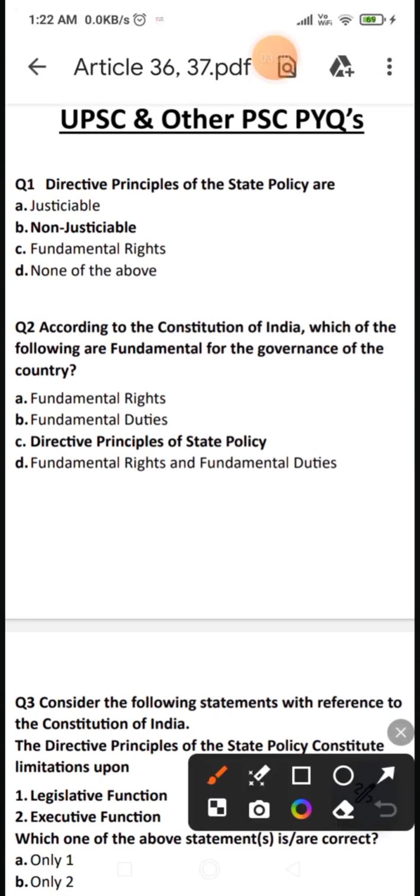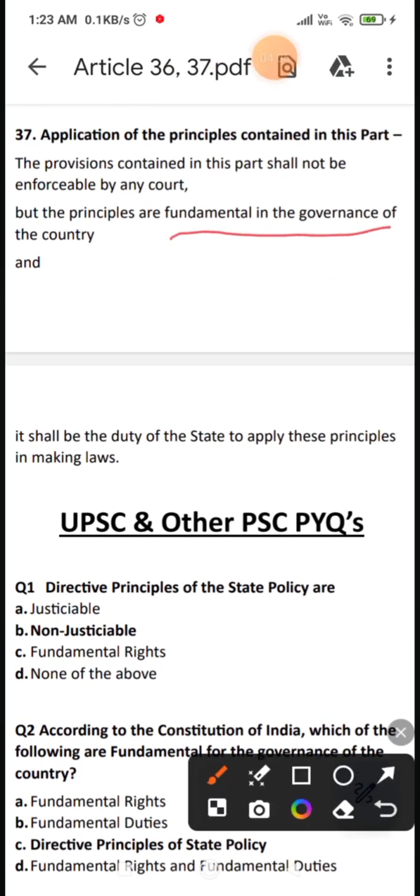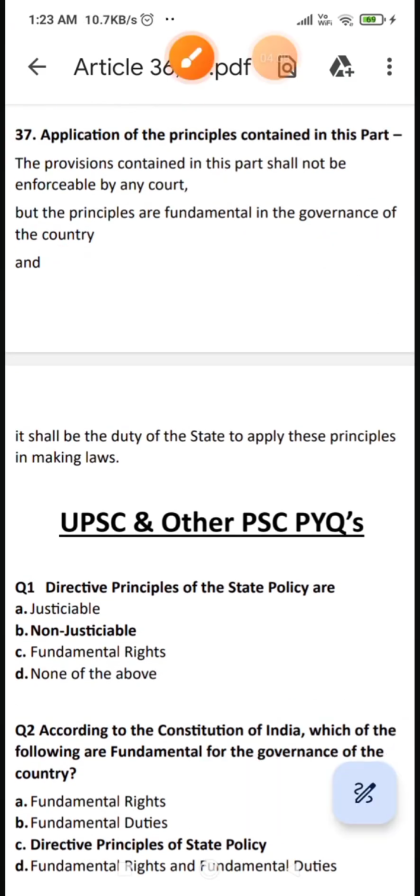Some questions. Directive principles of state policy are justiciable, non-justiciable, fundamental rights, none of the above. Non-justiciable because they cannot be enforced by any court as per Article 37. According to the Constitution of India, which of the following are fundamental for the governance of the country? Directive principles of the state policy are fundamental for the governance of the country. That is Article 37. Article 37 is saying that these principles are fundamental in the governance of the country. That is being said by Article 37 directly.